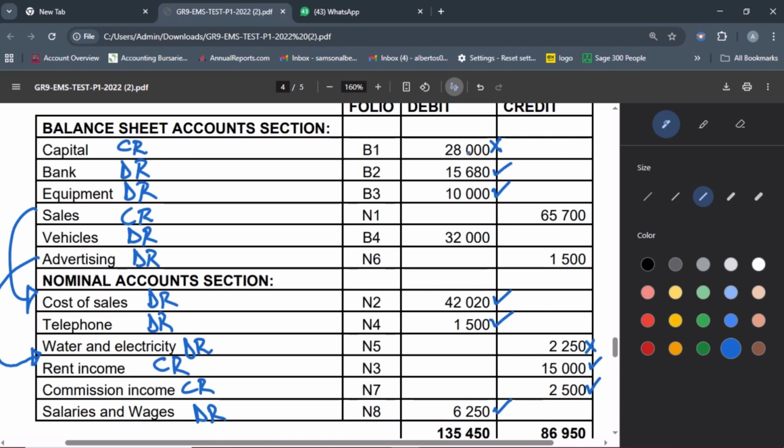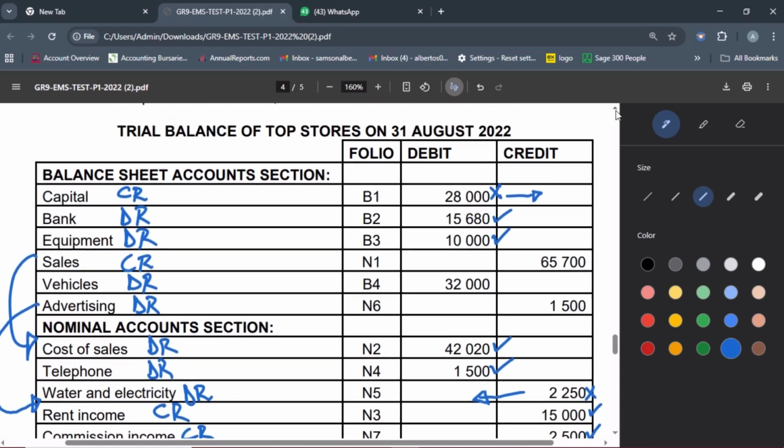So recording capital on the debit side was a mistake, and we need to rectify that by posting this to the credit side. And then water and electricity, also there was a mistake here because this one is an expense account. All expense accounts always carry a debit balance. If you rectify these mistakes, your trial balance is going to agree.